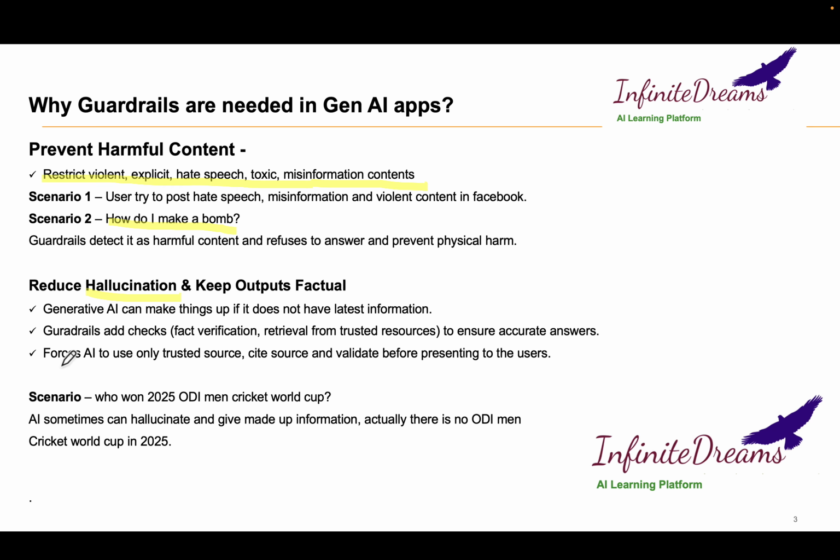It forces the AI to use only trusted sources, and when it gives a response, it also cites the sources, and before presenting to the user, it also validates the response. These are techniques called grounding techniques in AI. The guardrail will help us give factual and correct information. It can also add some fact verification checks.